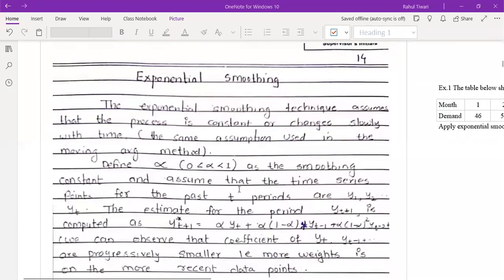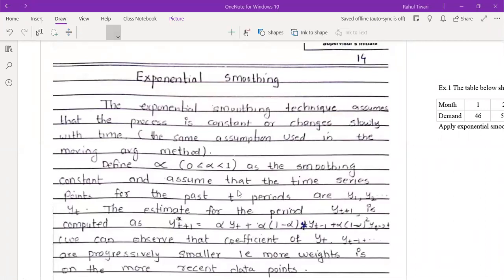Okay, so the exponential smoothing technique basically assumes the process is constant, or it changes slowly with time, because it is exponential. Whenever it is exponential, it is not very straight.